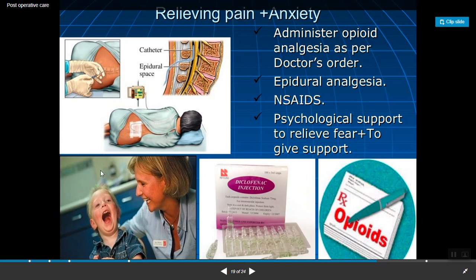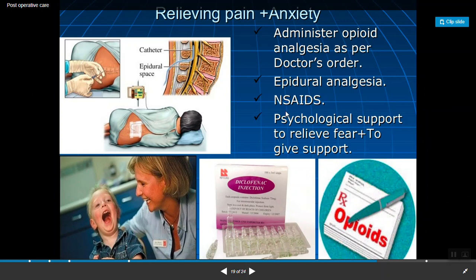Administer opioid analgesics as per the doctor's orders. If the patients are having pain, how can we relieve the pain? As per doctor's order, we have to administer the medications. Next, epidural analgesia, which is given in this space. At the sites where we have given the anesthesia, at the same sites we can give the analgesic drugs. Here, diclofenac injection can be given in the epidural space.